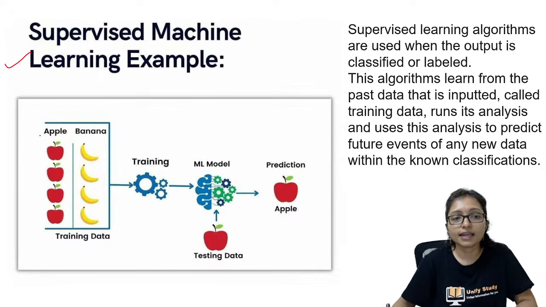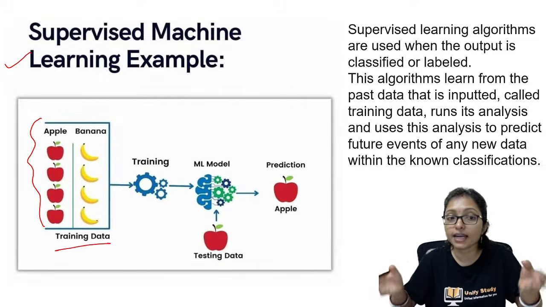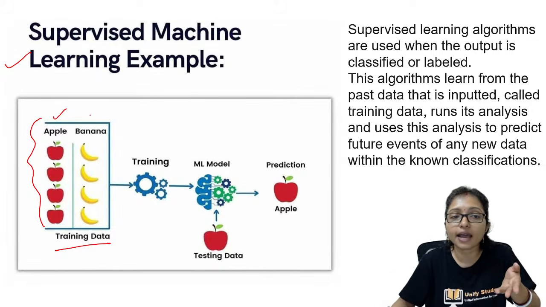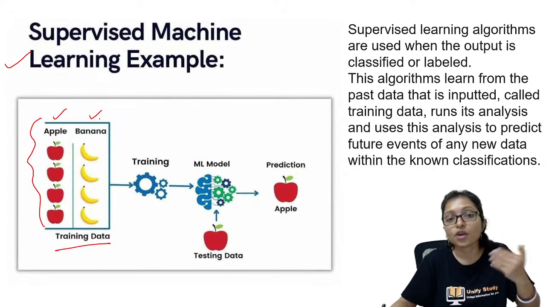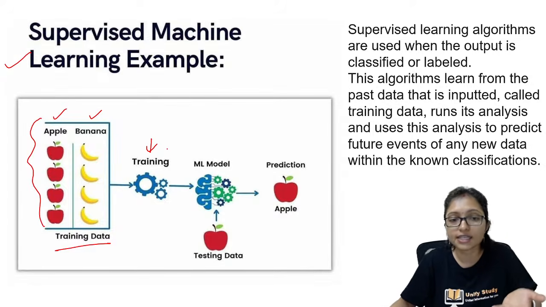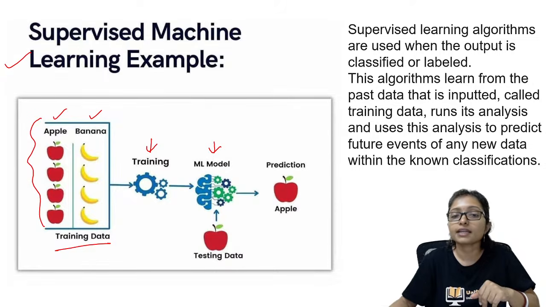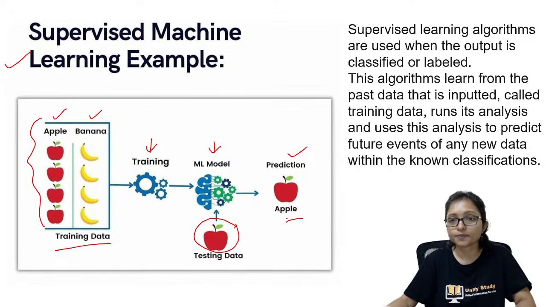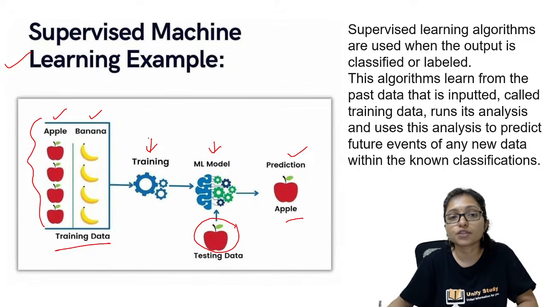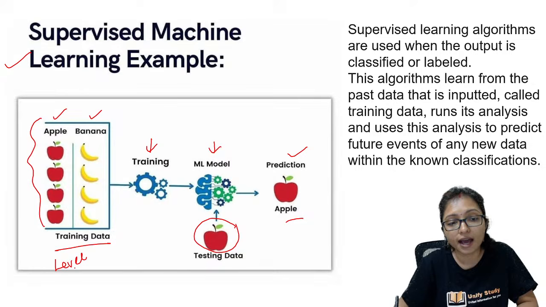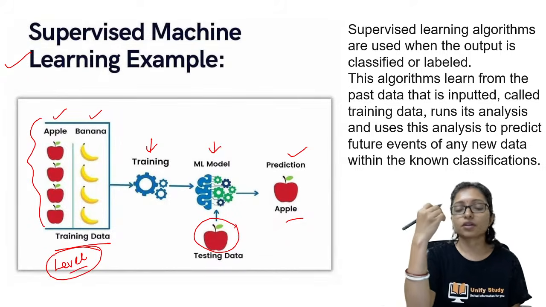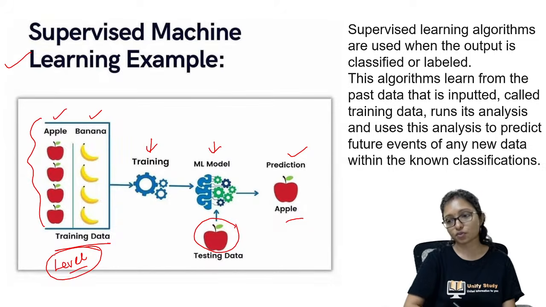Supervised learning is, here are the training data. The labeled data, trained data, is given to you. It is given that these are apples and these are bananas. From here your machine is getting the training. Now after that it is asking, what is this? So the machine can tell that yes, this is an apple, because here it is always working with labeled data. Data is always labeled. Someone always trains the machine, after that the machine is working.